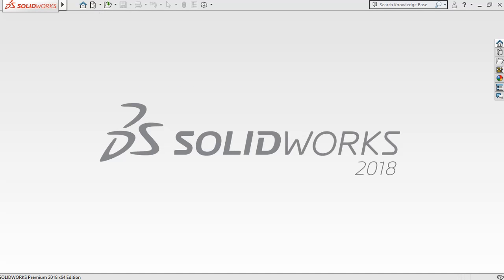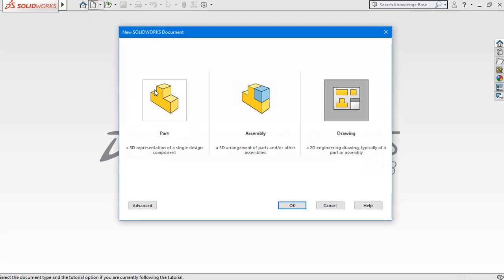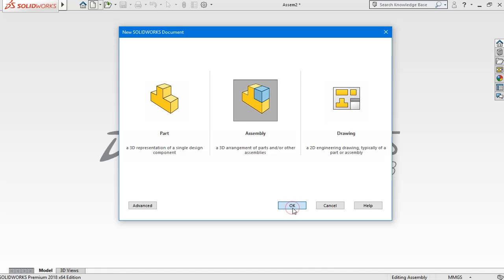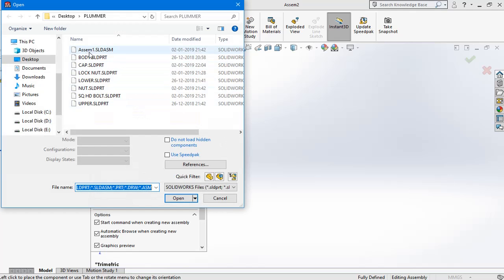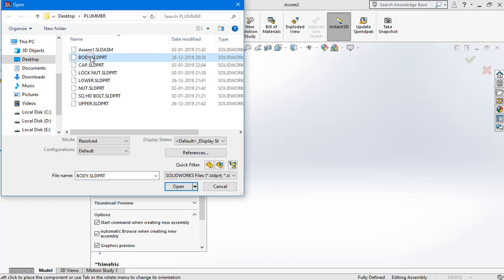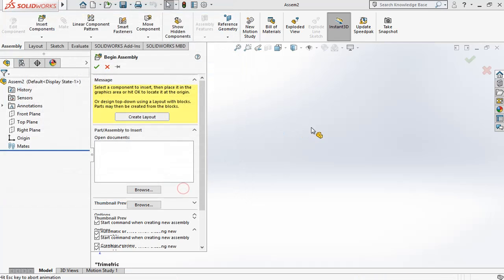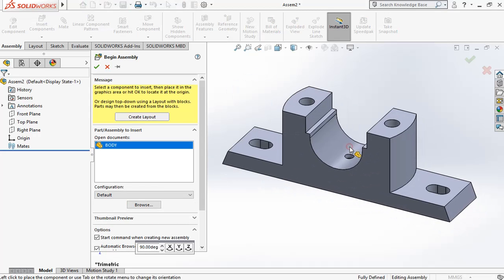Now we are going to assemble them for drawing. There are 3 modules. Now we have to select the assembly module. Okay. Now select the body and open it here. Okay.